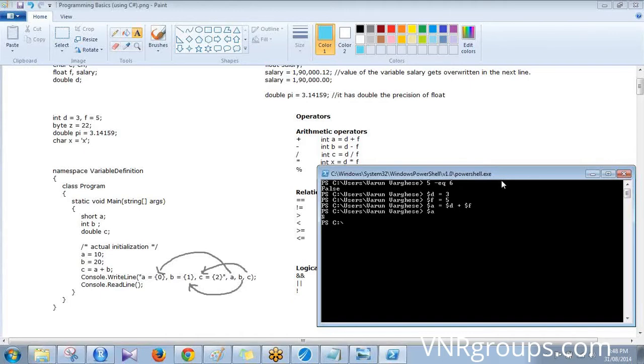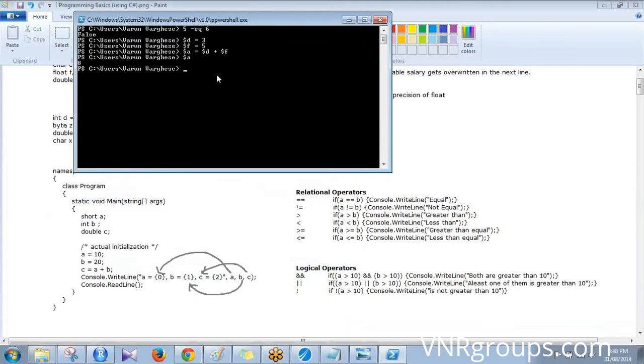Now when I say $A, I got value 8. Like that, you have the various comparison operators. 5 less than or equal to 7, yes, true. 6 greater than or equal to 8, false.